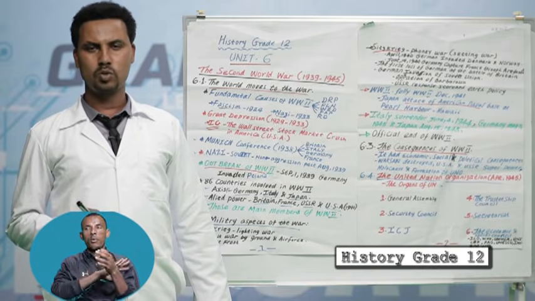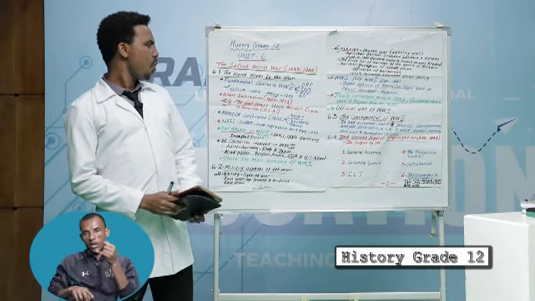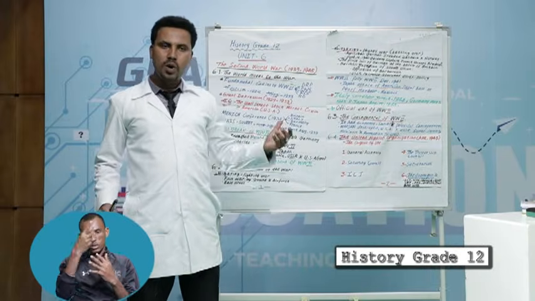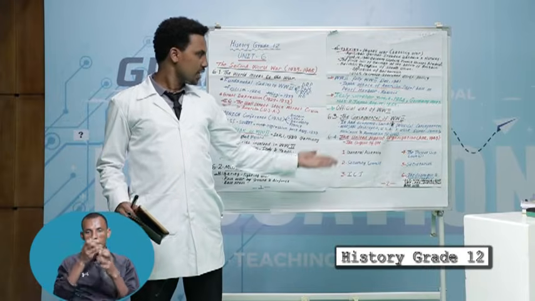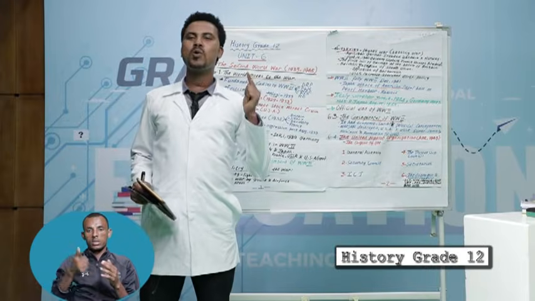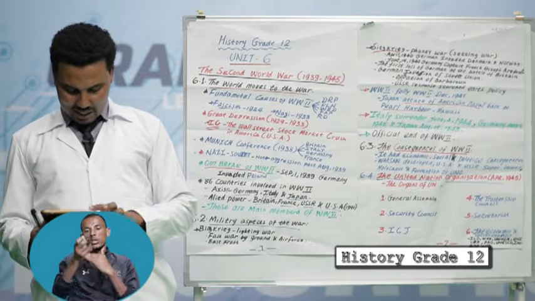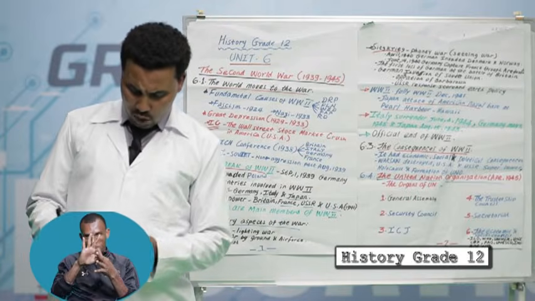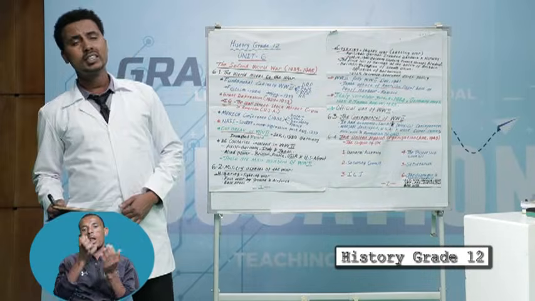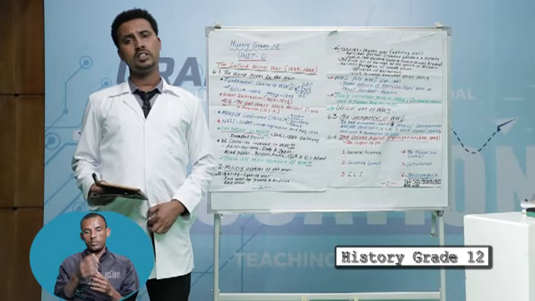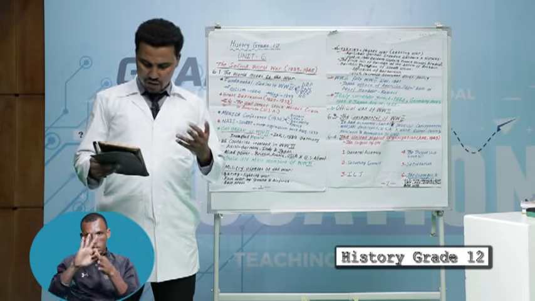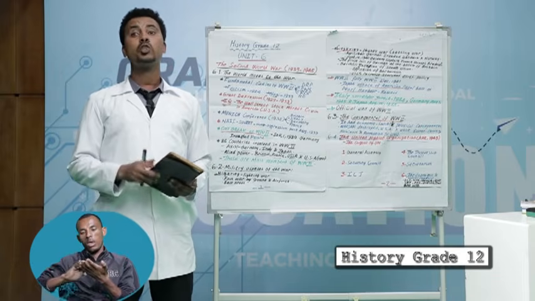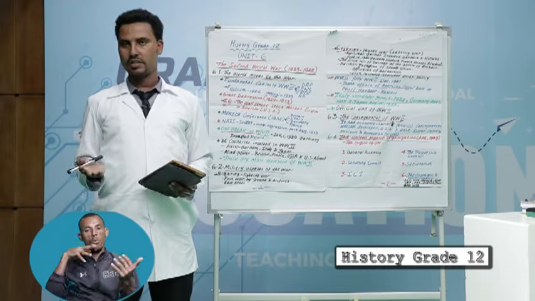The next topic, students: what was the main consequence of the war? The Second World War had social, economic, and political consequences. Let us see each one by one. The first one, the social consequence: more than 70 million people were involved in the war. From this number, 15 million died. Among these, 20 million are Russians.